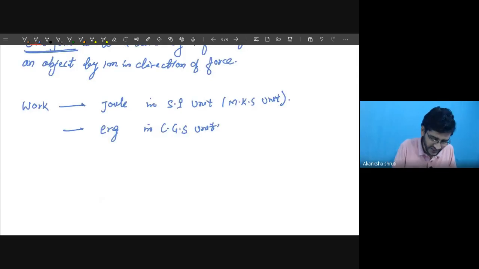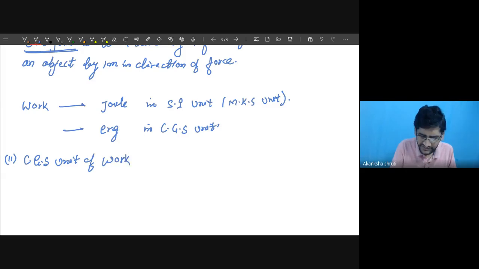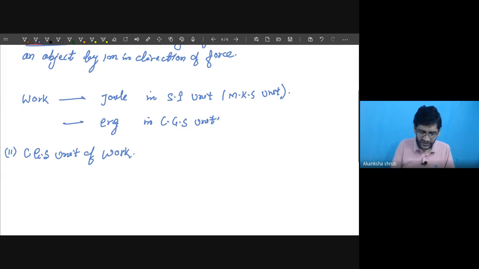Or let us go for this CGS, the second one, as the CGS unit of work. So CGS unit of work is erg, denoted by erg itself. Writing erg itself, you have to write this full form, erg.